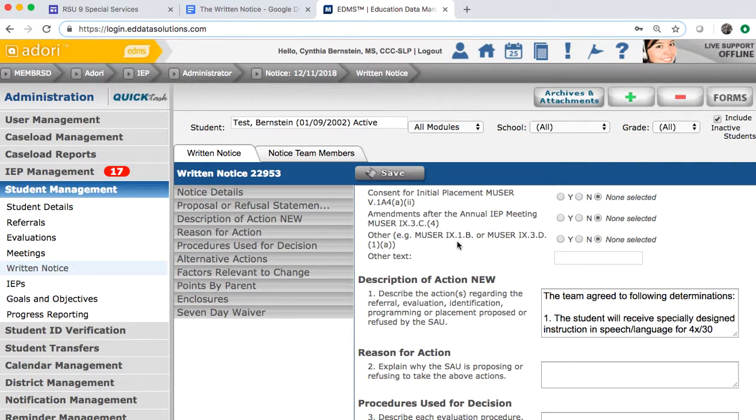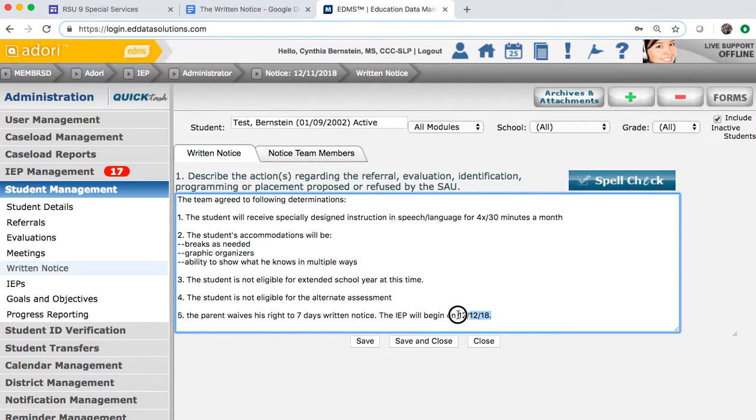So an example is this. The meeting was on the 11th of December. This team is going to decide that the IEP is going to start 10 days from today. The team agreed this IEP will begin on 12/21/18, thinking that we've got 3 days to get the written notice to the parent, and they have it for 7 days in their hand, and then the IEP will start on the 21st. And you write your IEP start date for December 21st.